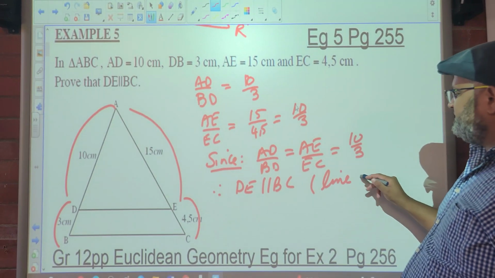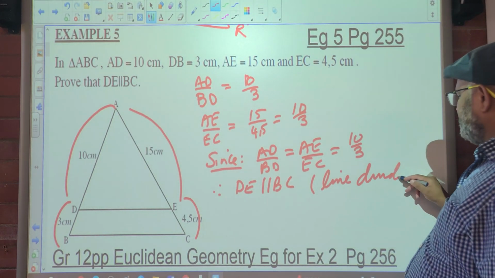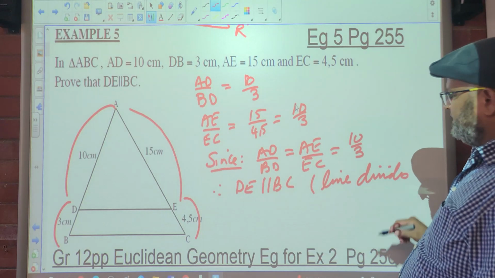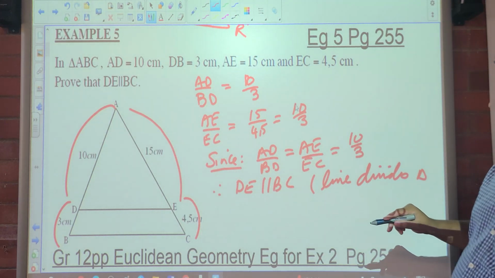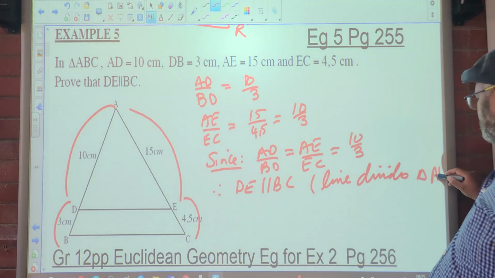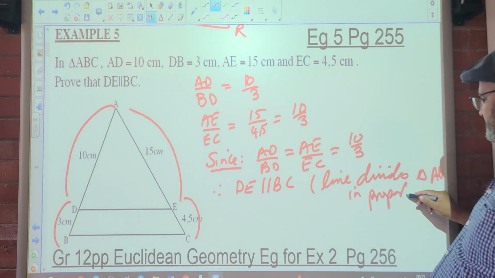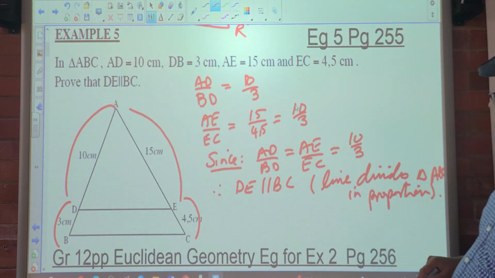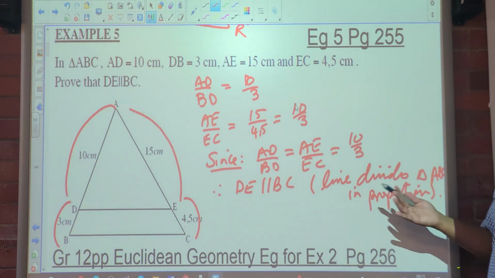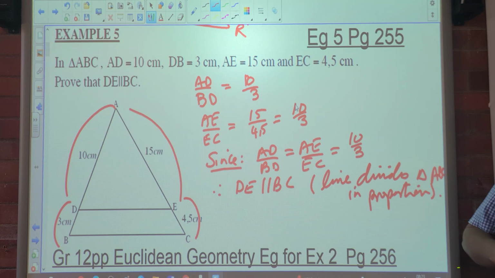Because a line divides triangle ABC in proportion, or line divides triangle proportionally. You guys understand?